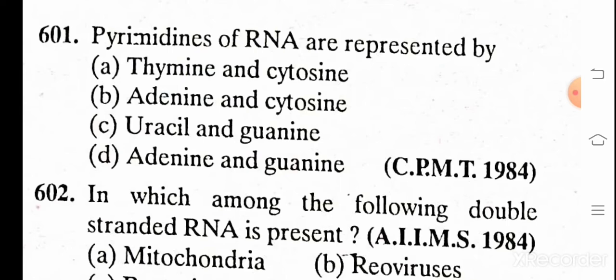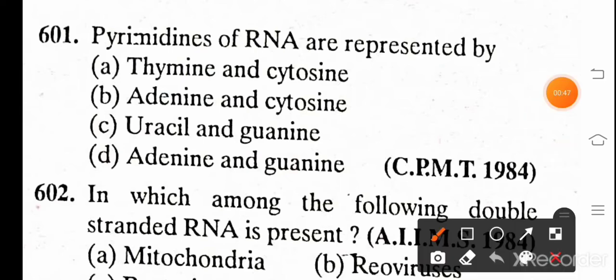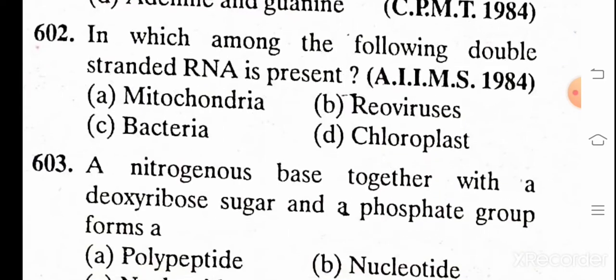Pyrimidine of RNA are represented by: A. thymine and cytosine, B. adenine and cytosine, C. uracil and guanine, D. adenine and guanine. And the correct answer is C, uracil and guanine. In which among the following double-stranded RNA is present? A. Mitochondria, B. Reovirus, C. Bacteria, and D. Chloroplast. And the correct answer is B, Reovirus.